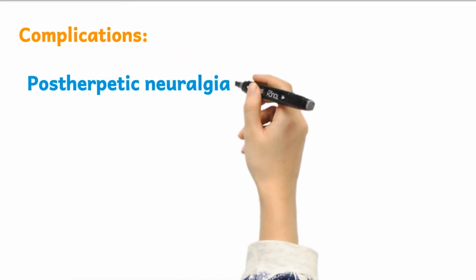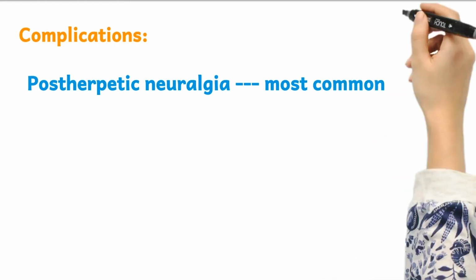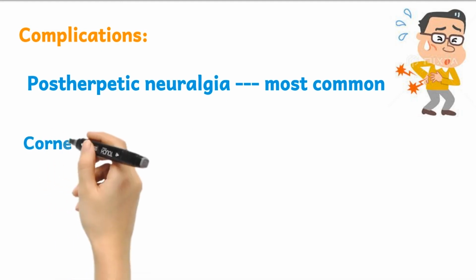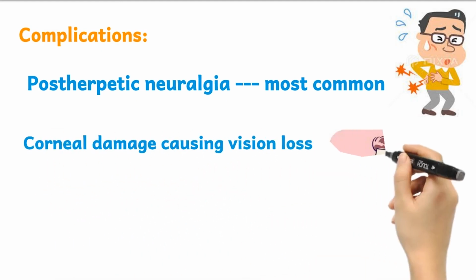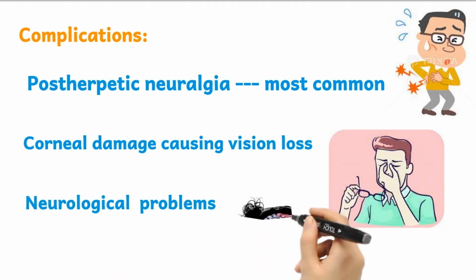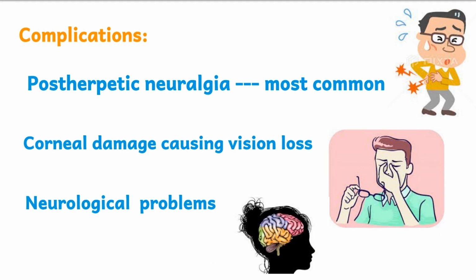Complications from shingles can include postherpetic neuralgia, which is the most common complication of shingles. It occurs when damaged nerve fibers send confused and exaggerated messages of pain from your skin to your brain. Shingles can also lead to corneal damage, causing vision loss. It can also cause many other neurological problems.